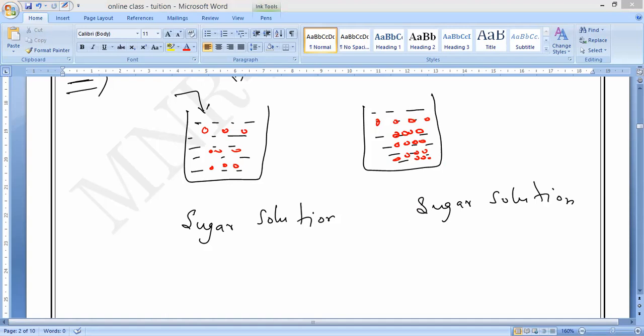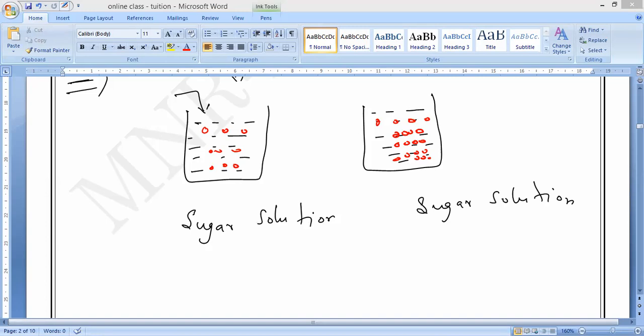So if we observe here, fewer solute particles, we can say diluted one. More solute particles, it is called the concentrated solution. Do you guys understand or not? Please let me know. Yes or no?